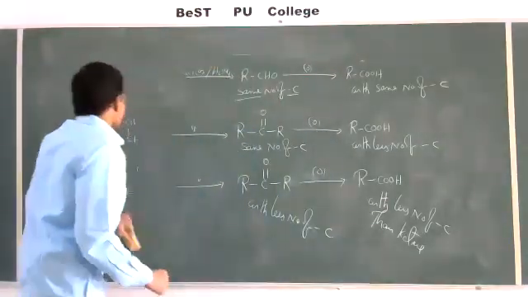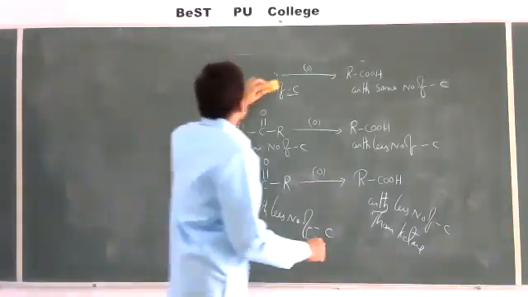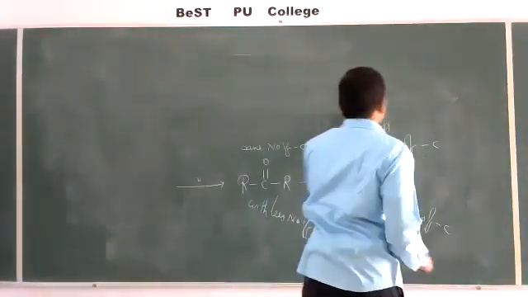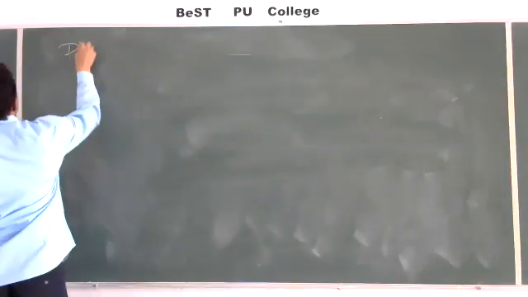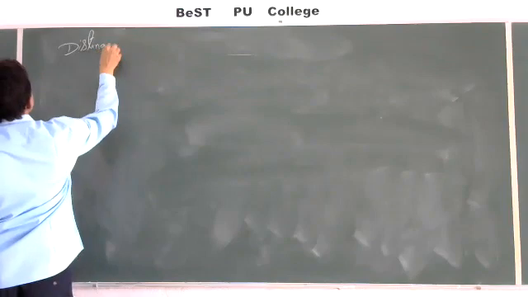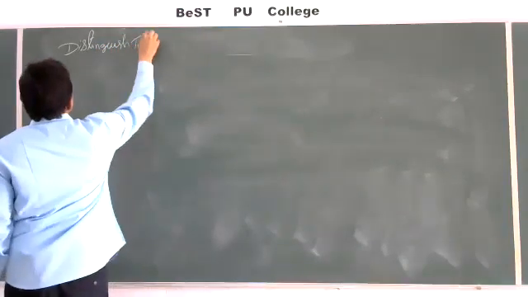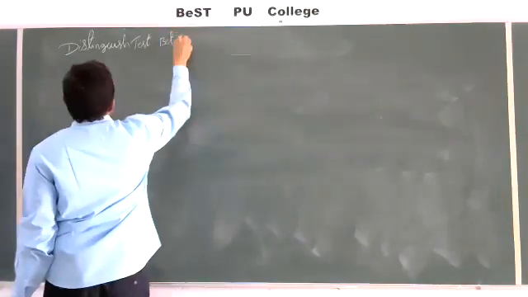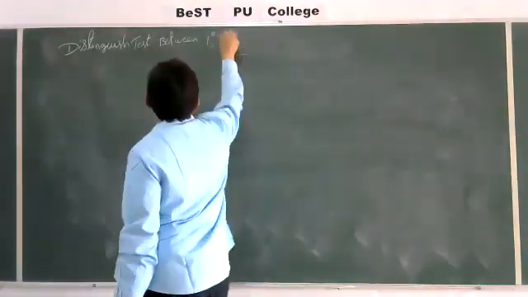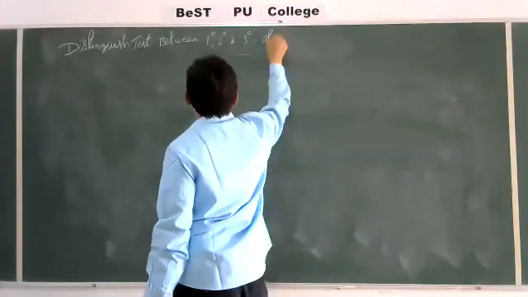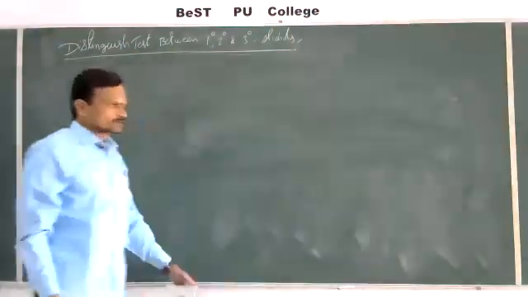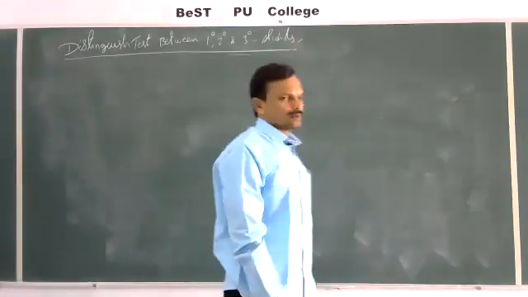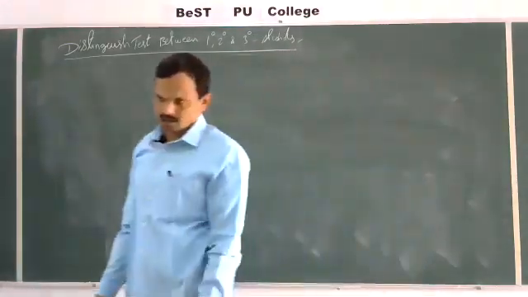Now let us see some other distinguishing tests between primary, secondary and tertiary alcohols.